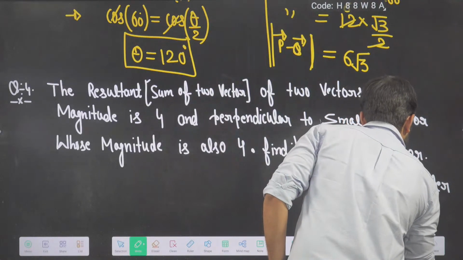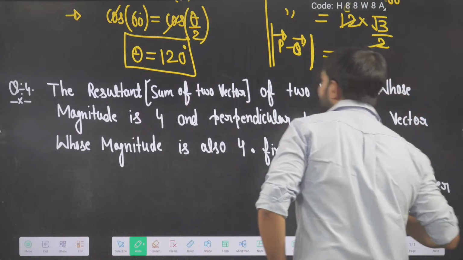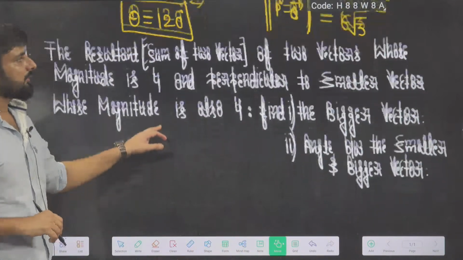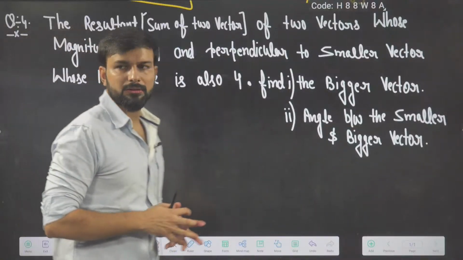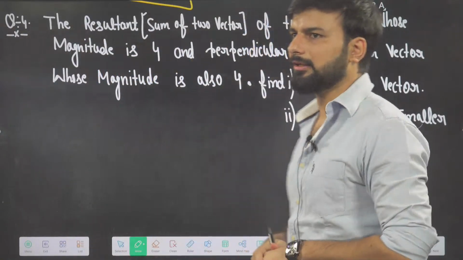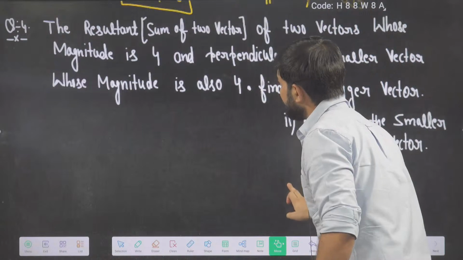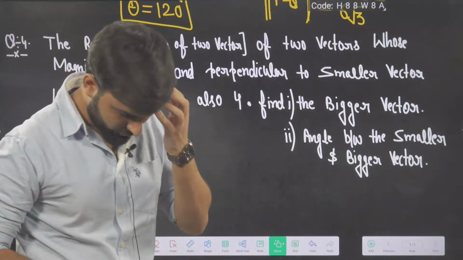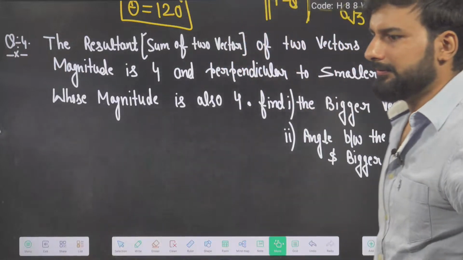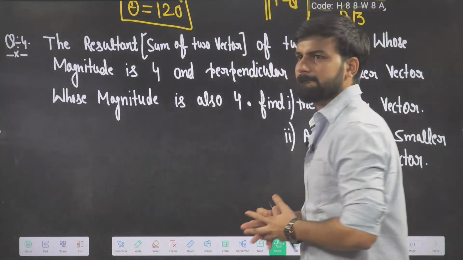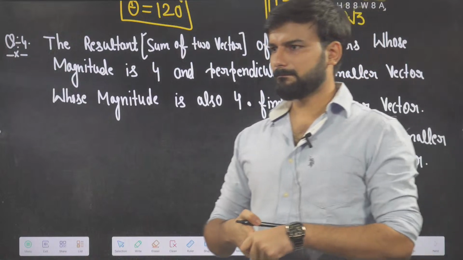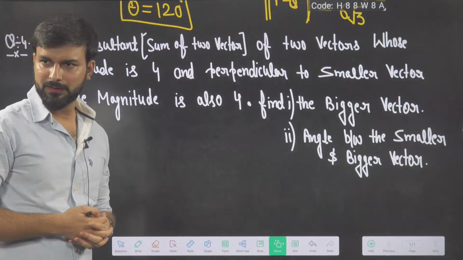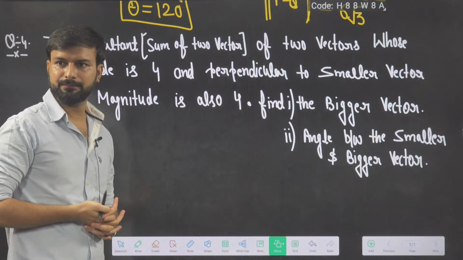Now solve this question. The rest of the questions you have solved very easily. This is the easiest question of today's class. First, the magnitude of the bigger vector, and the angle between the two vectors. Let's see how many members will be able to solve this. Tell me the answer. Don't give the thumbs up now.